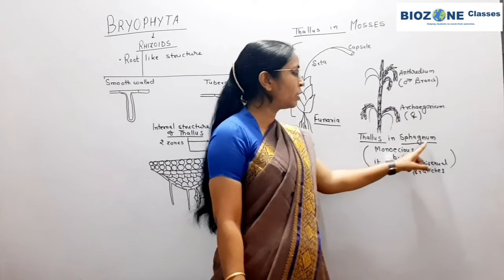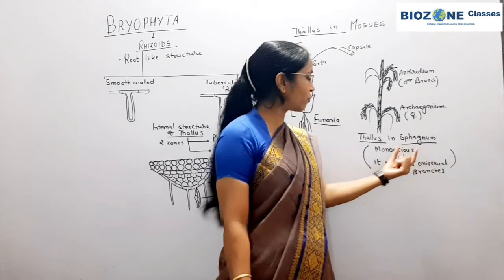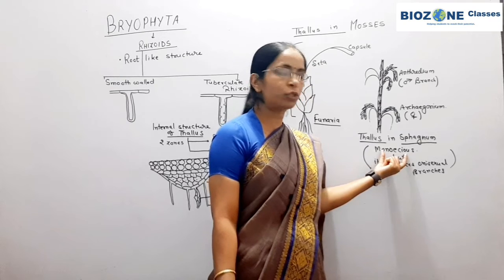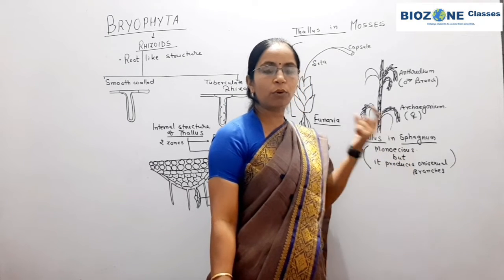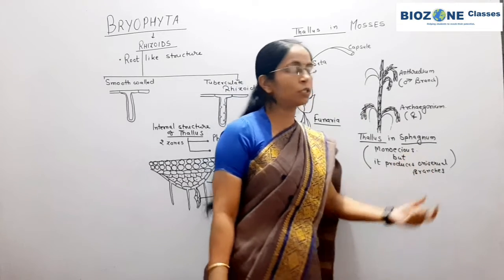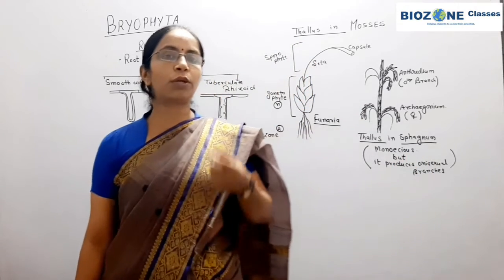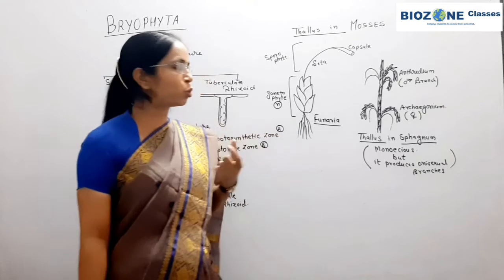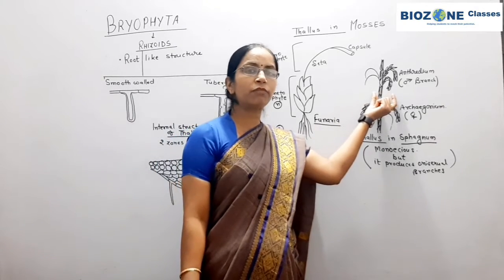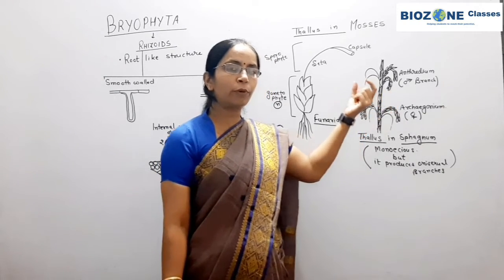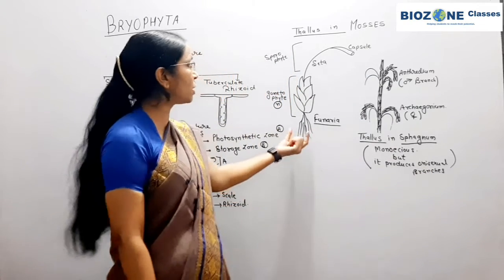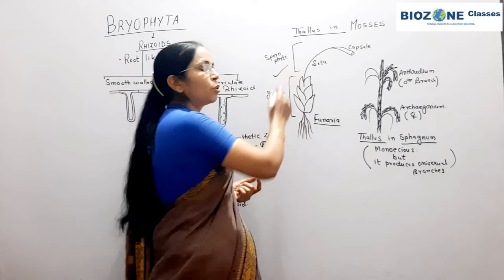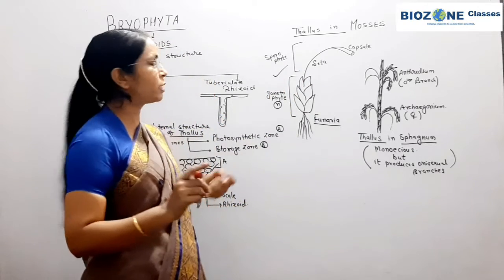That's why you remember the plant or the thallus of sphagnum is bisexual or monoecious, but when it starts to produce the reproductive organs, both the reproductive organs are produced on different branches. So reproductive shoots, not true shoots, but they resemble shoot-like structures. So reproductive shoots are again कैसे होंगे यहाँ पर? Unisexual.